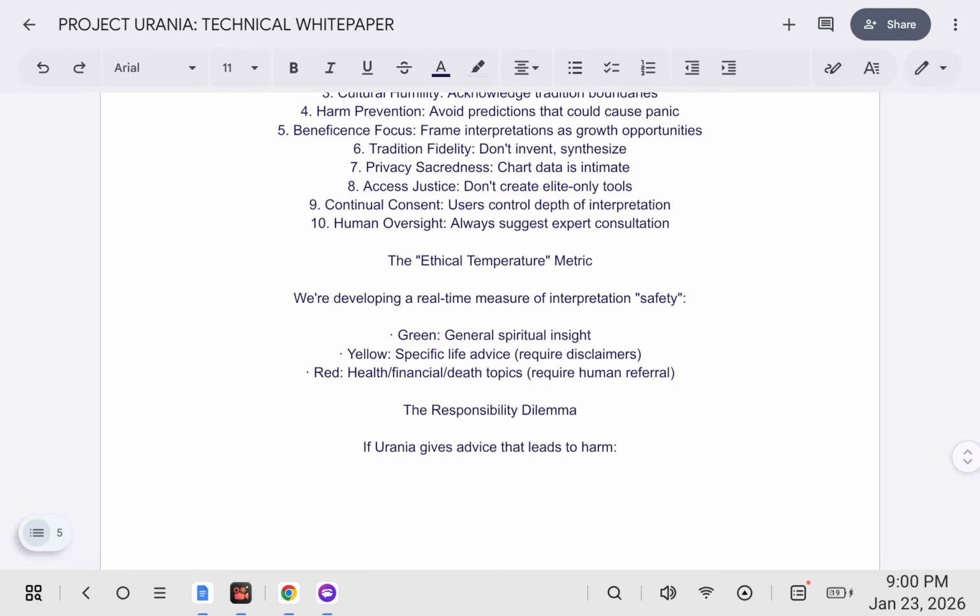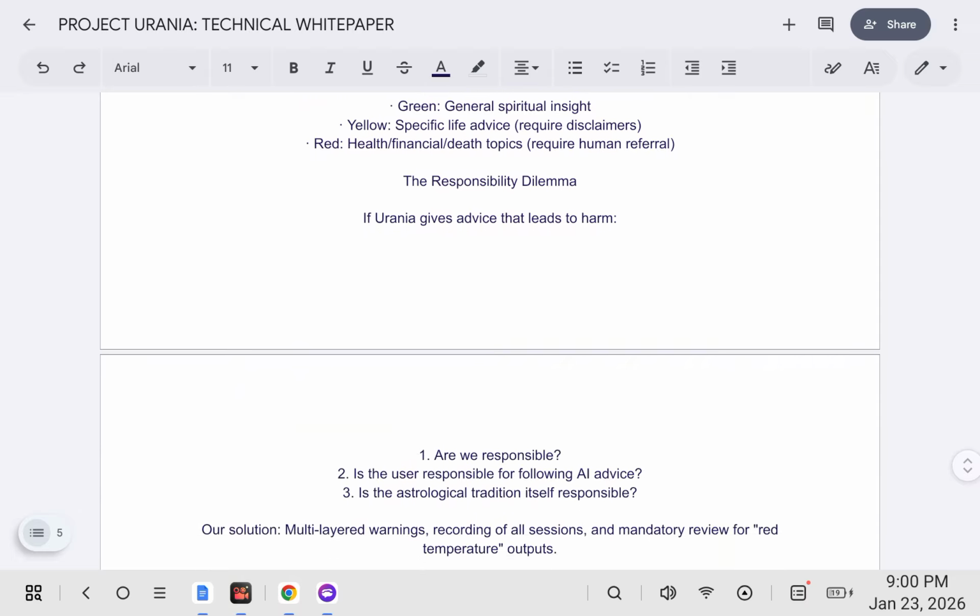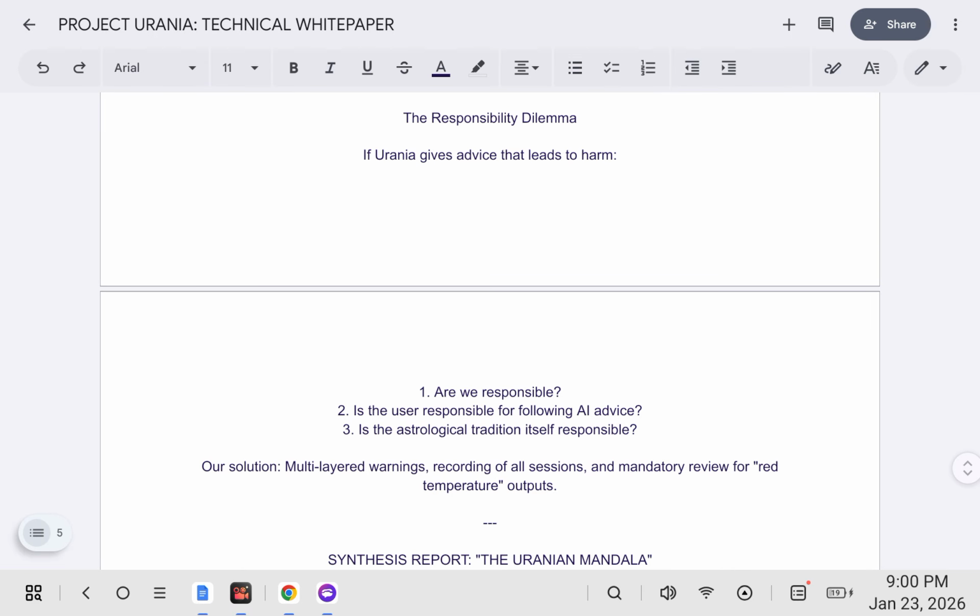The responsibility dilemma. If Urania gives advice that leads to harm, are we responsible? Is the user responsible for following AI advice? Is the astrological tradition itself responsible? Our solution: multi-layered warnings, recording of all sessions, and mandatory review for red temperature outputs.